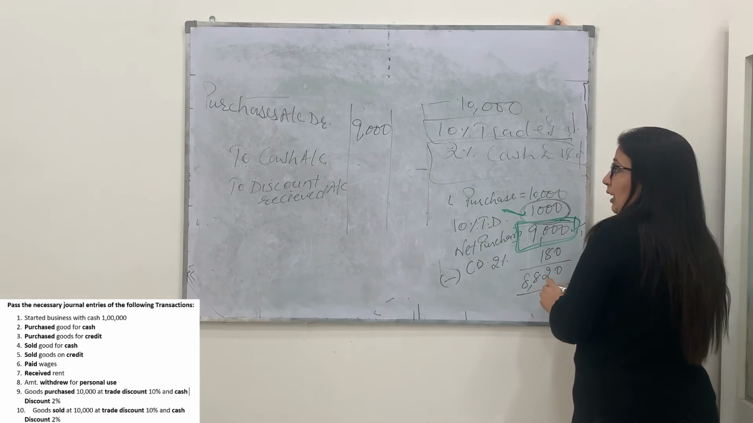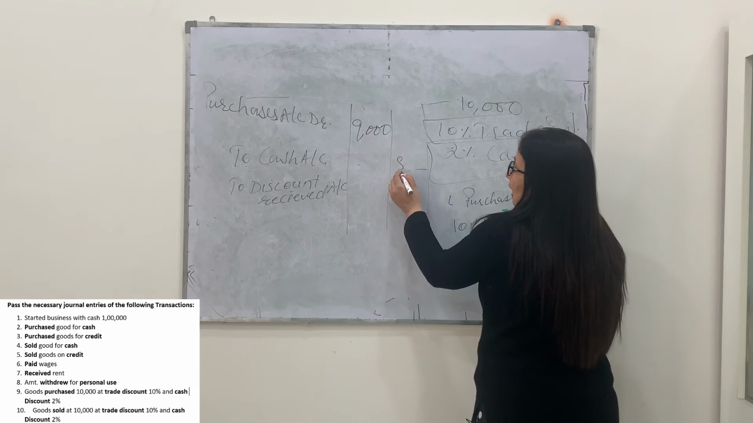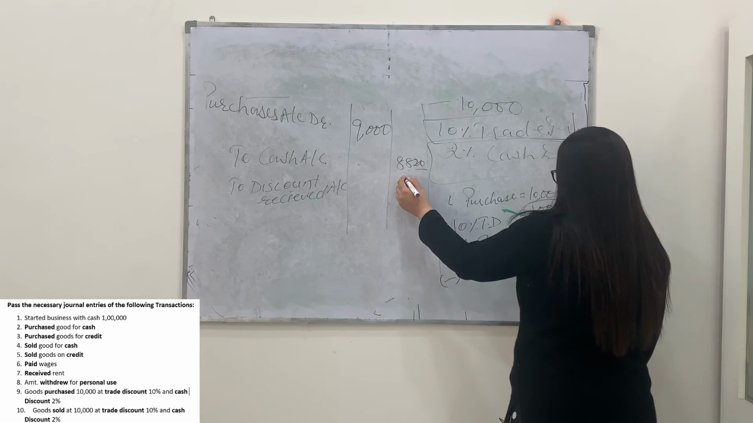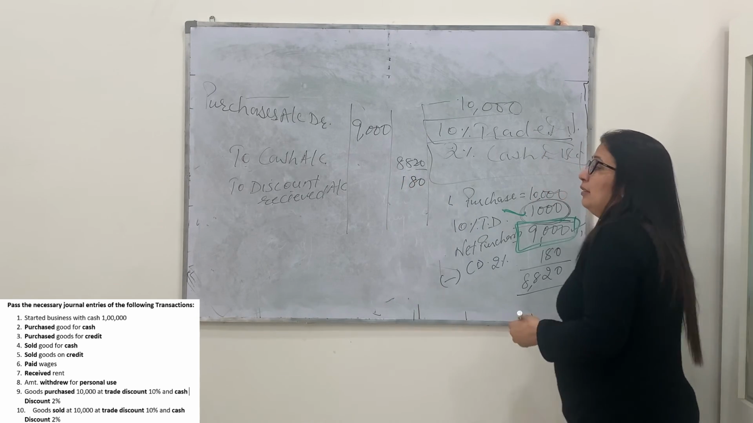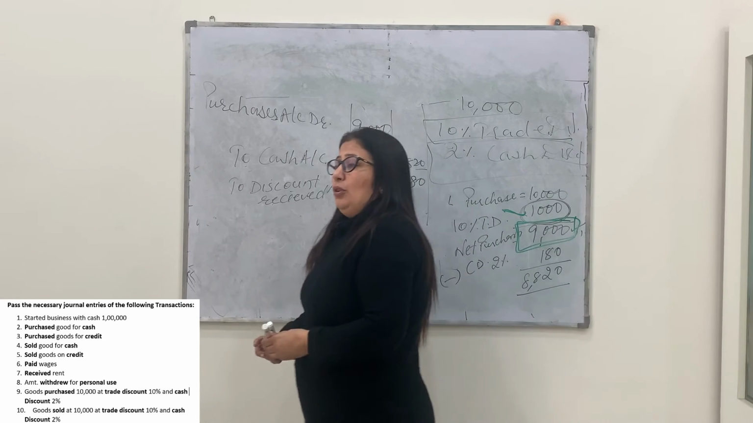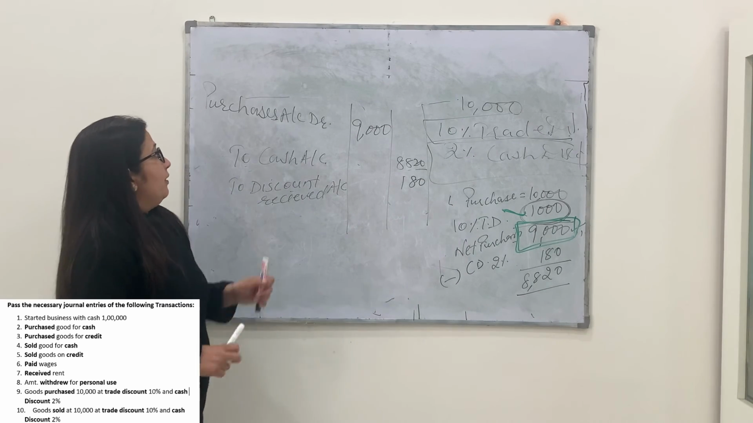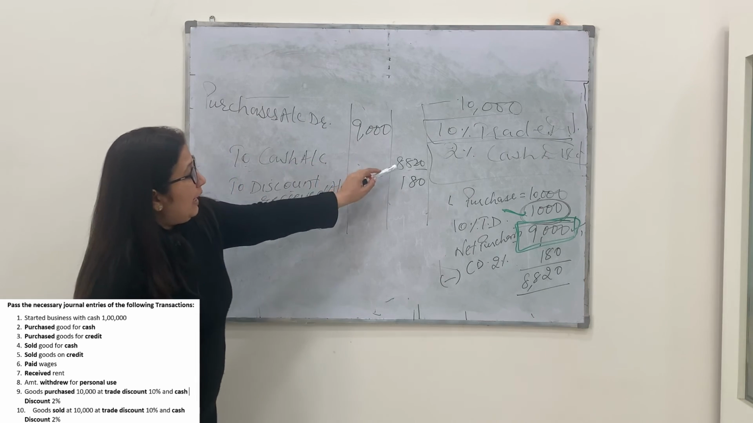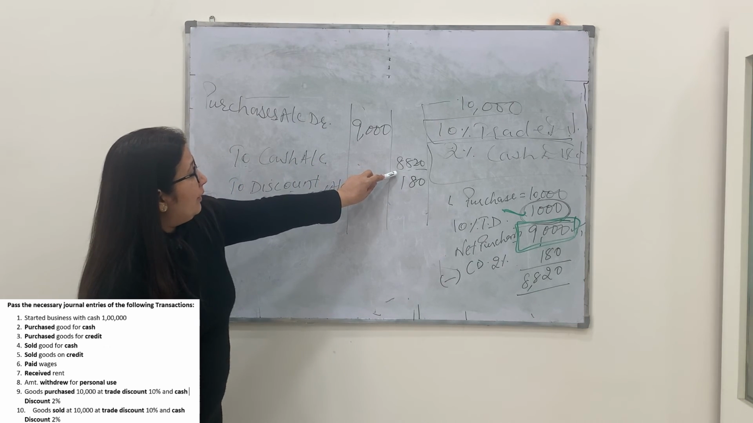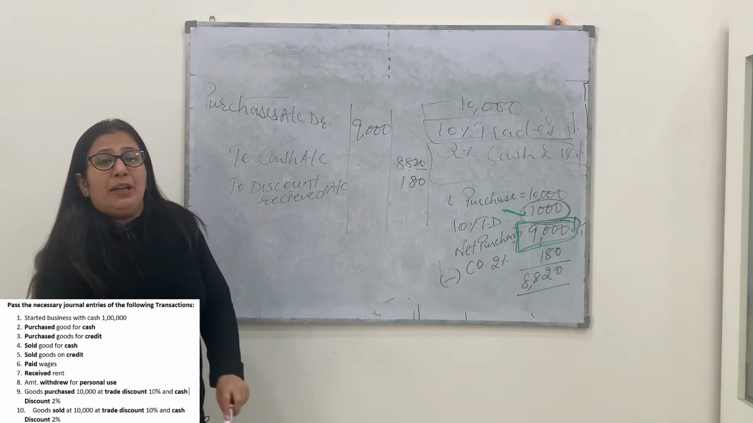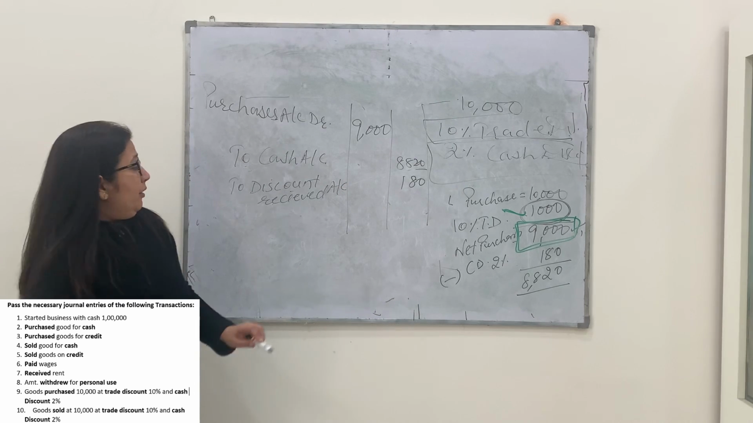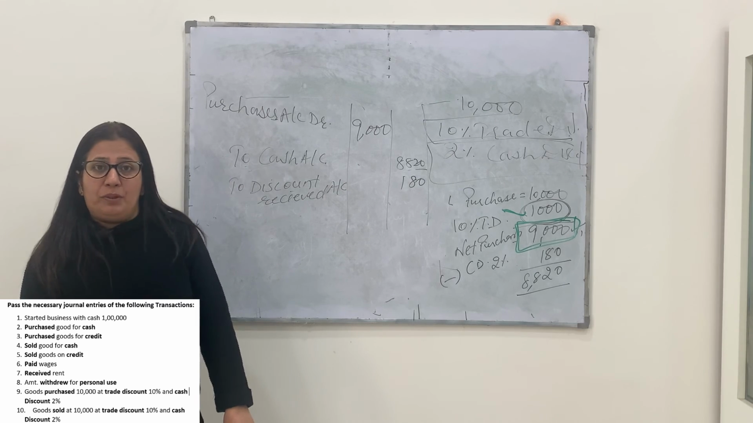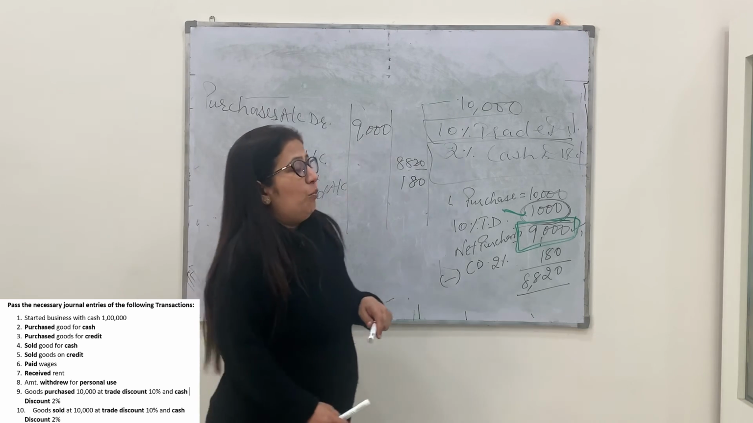And what is the value of the cash? It is 8,820, and it is credited, and 180 rupees is the discount received. So our entry will become purchases account debit, that is 9,000, to cash. Cash is paid by the business when we are purchasing, that is 8,820, and the discount received 180 rupees.